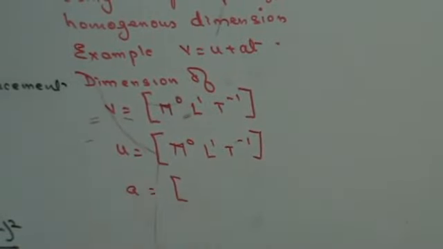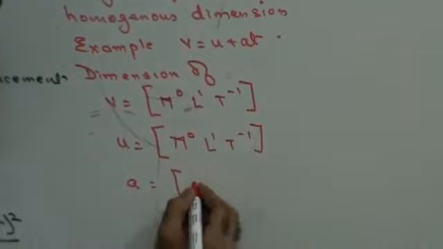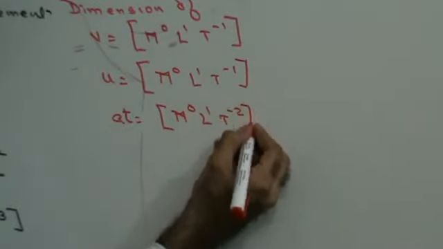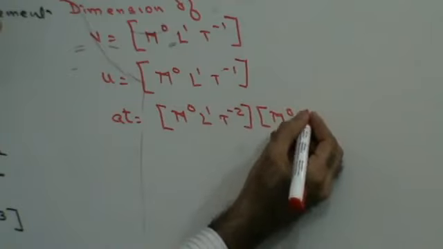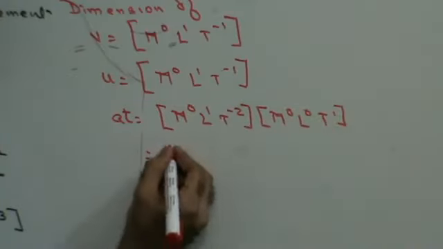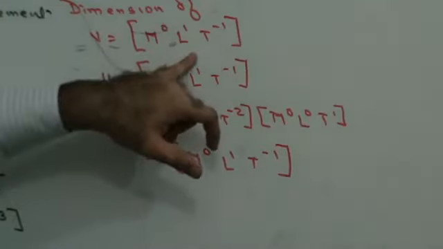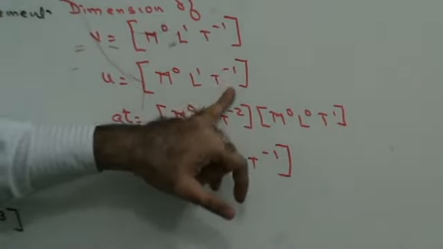A is nothing but displacement upon time square. AT is displacement upon time square into time, m0 L0 T1. So when you multiply, this will become m0 L1 T minus 1. Now if you look at all the physical quantities involved in this equation, they have the same dimension. The dimensions are homogeneous: m0 L1 T minus 1, m0 L1 T minus 1, m0 L1 T minus 1.